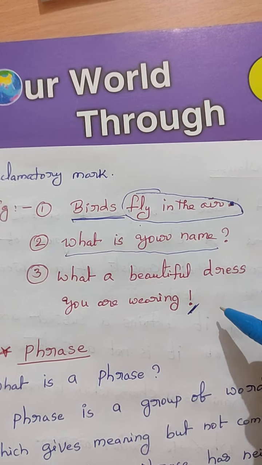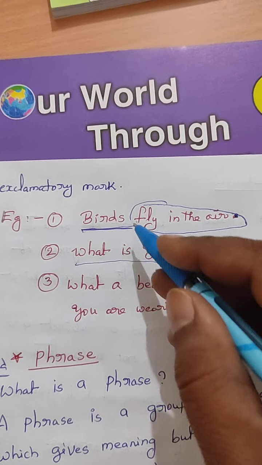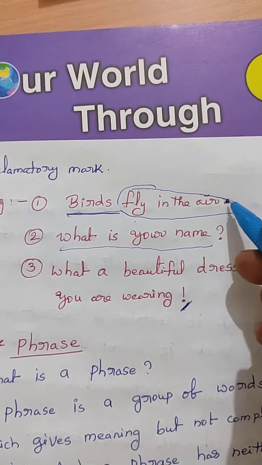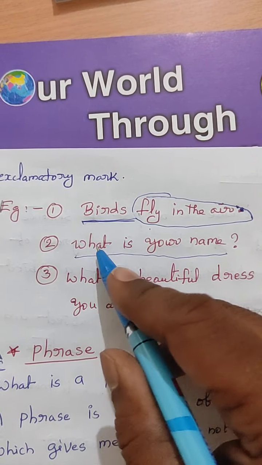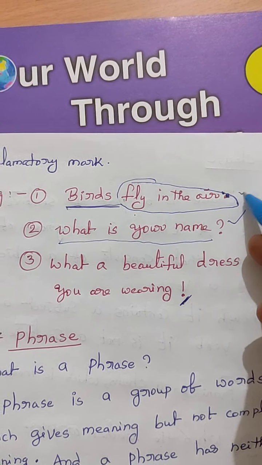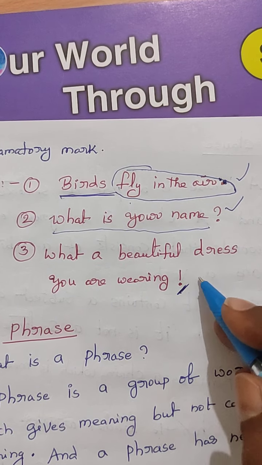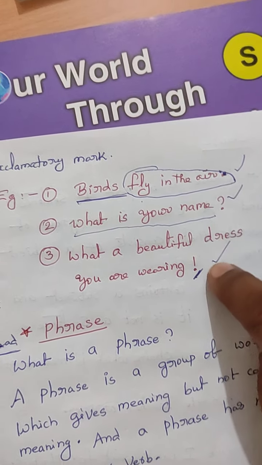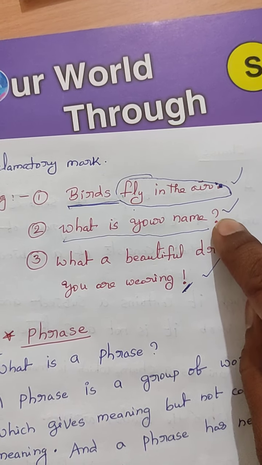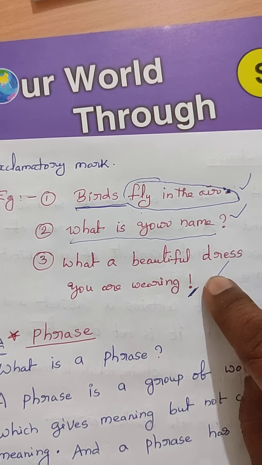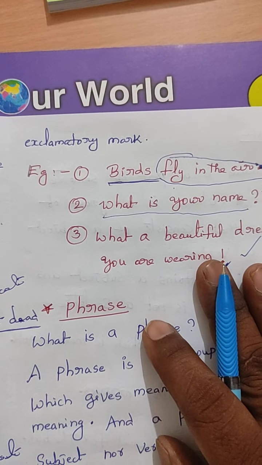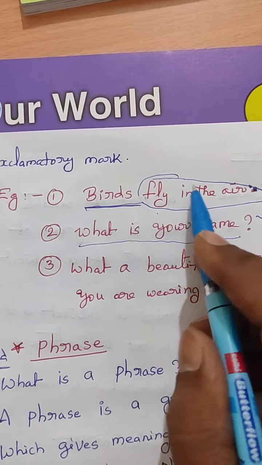But these three are not related to one another. These three are different sentences. Because the first sentence ended with a full stop, the second sentence ended with a question mark, and the third sentence ended with an exclamatory symbol. Though these end with different signs, we can say that these are sentences. Now clear, children? And sentences are made up of words.